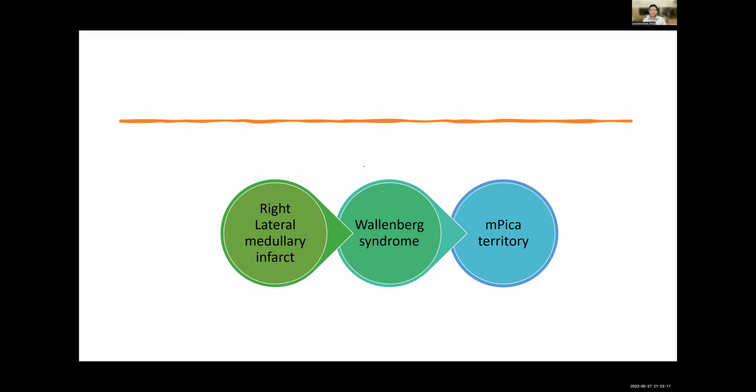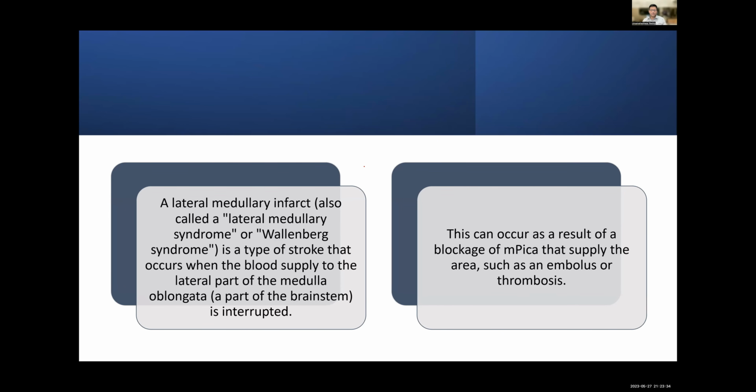Patient will have ataxia. He will have vertigo, and patient sometimes has other symptoms like dysphagia and all. This is secondary to PICA territory infarct, also called lateral medullary syndrome. It is most probably an embolic etiology or a thrombosis which results in this type of infarct.